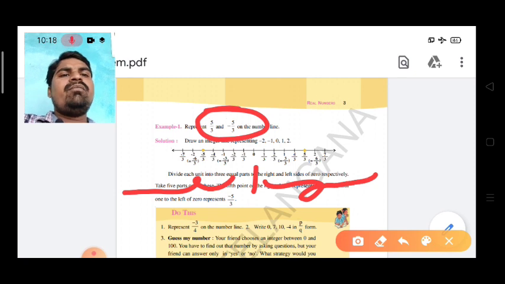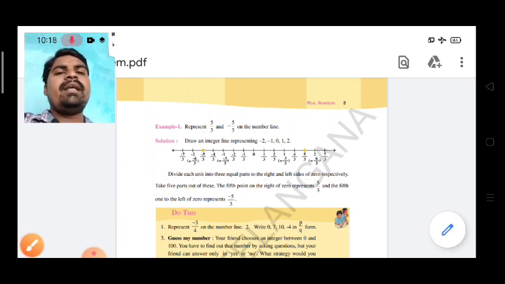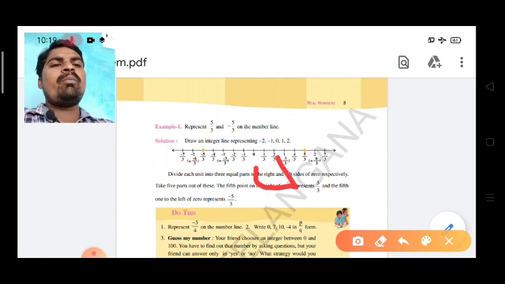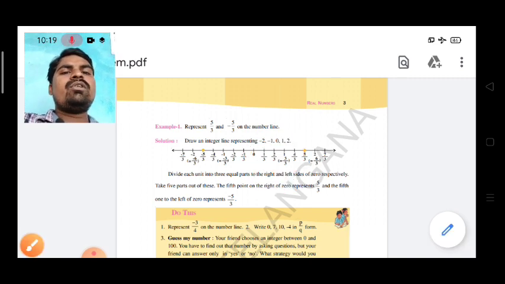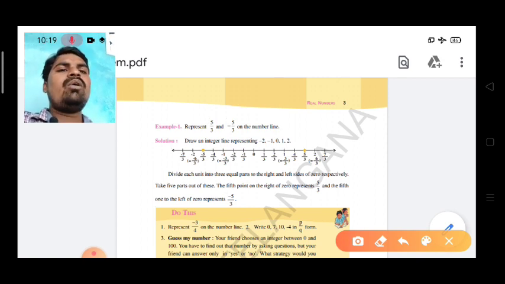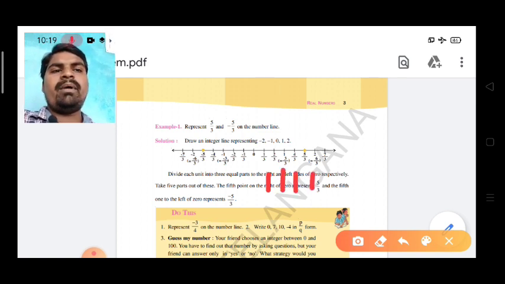For example, you observe the number line here, 0 to 1. 0 to 1, how many parts are there? 1, 2, 3. If you are confused, don't worry, just write the fractions, right side positive and left side negative. How to write? 0, after that 1 by 3, 2 by 3, 3 by 3. 3 by 3 is nothing but 1. Next 4 by 3, 5 by 3, 6 by 3 which is 2, 7 by 3, 8 by 3, like that. Left side minus 1 by 3, minus 2 by 3, minus 3 by 3, like that.